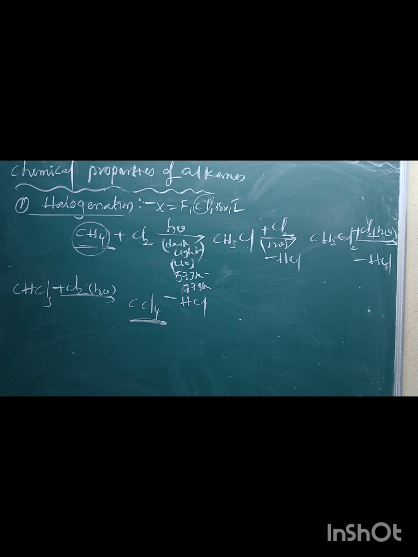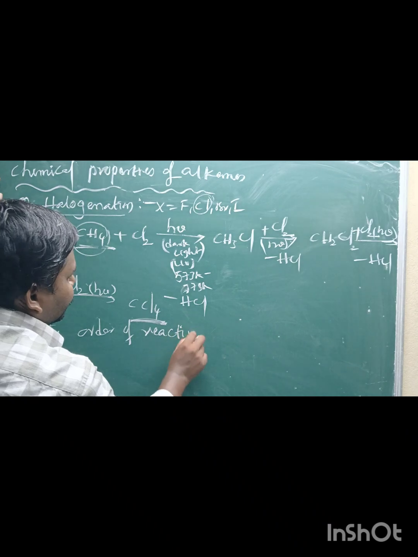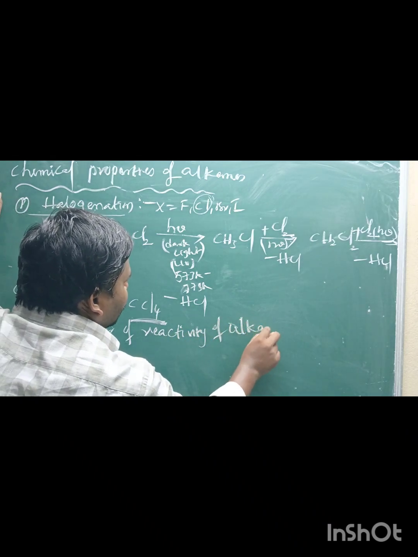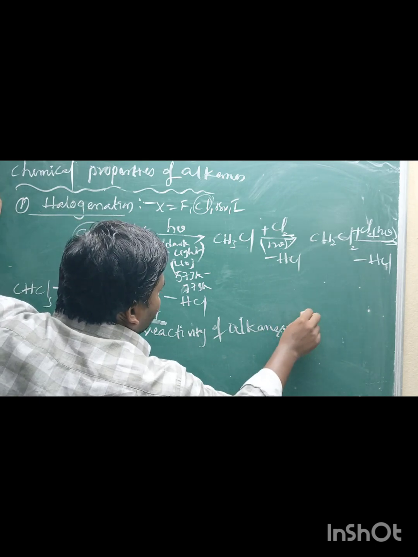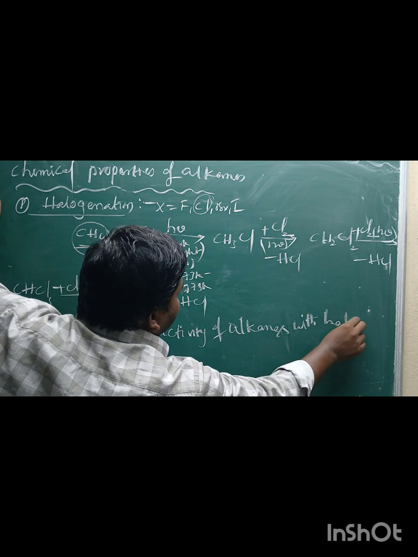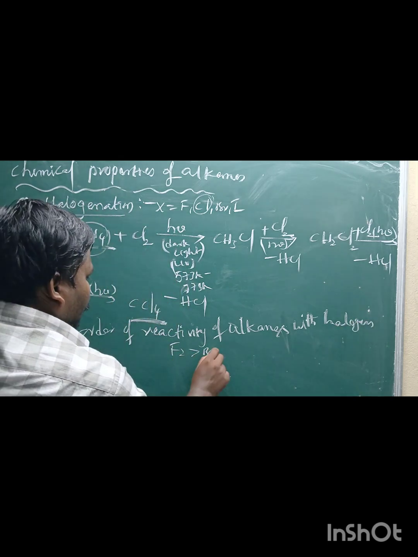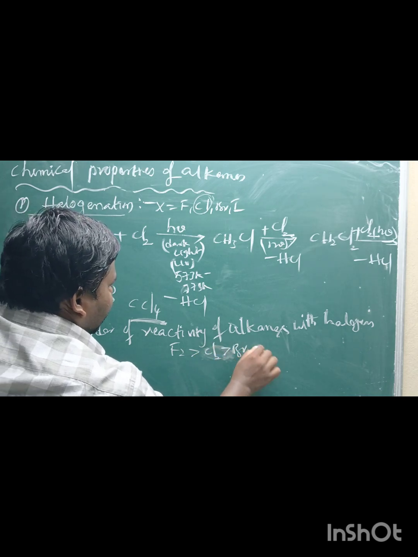The order of reactivity of alkanes with halogens is fluorine greater than chlorine greater than bromine greater than iodine.